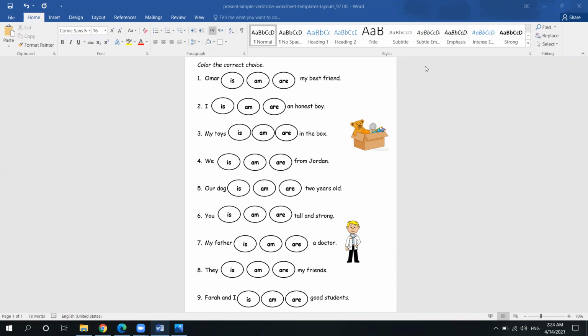So let us look at the first exercise that we have here. We have to color the correct choice.